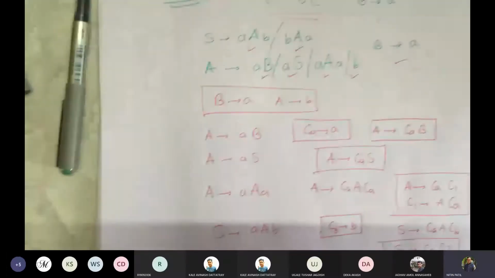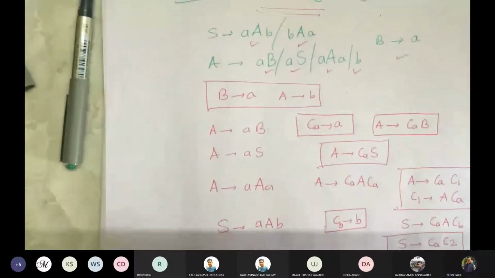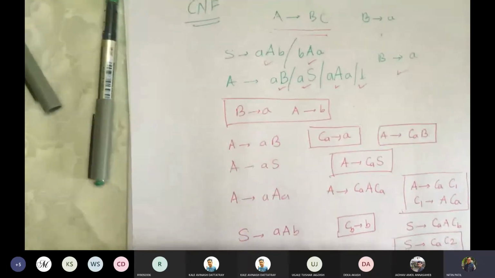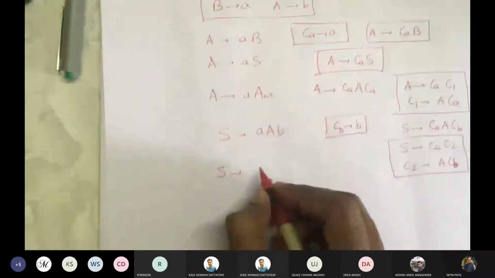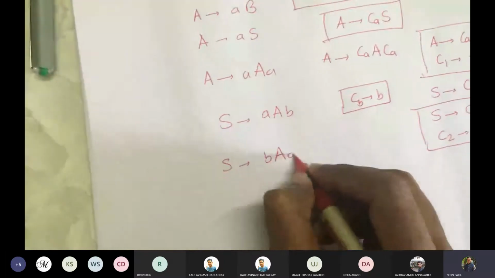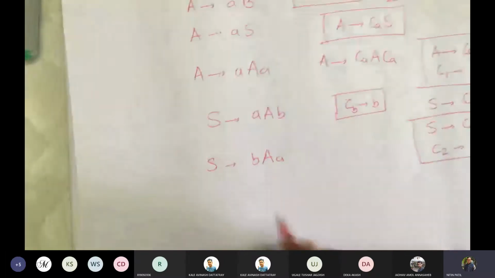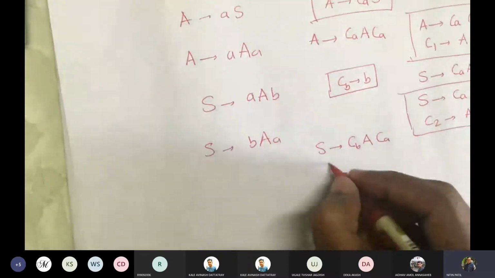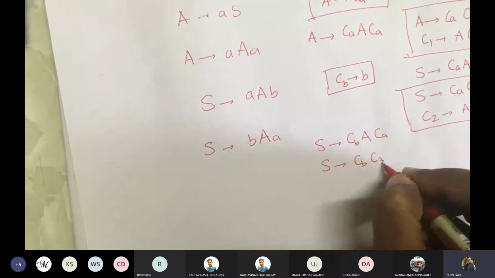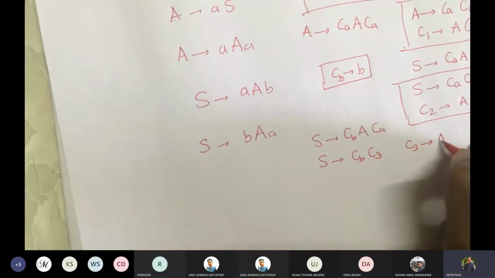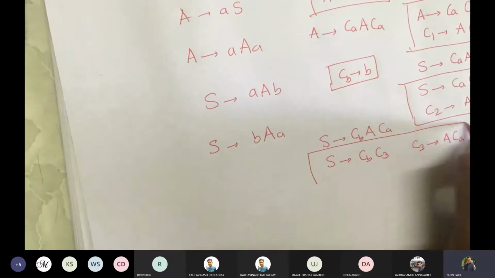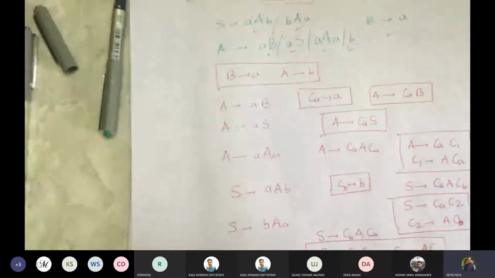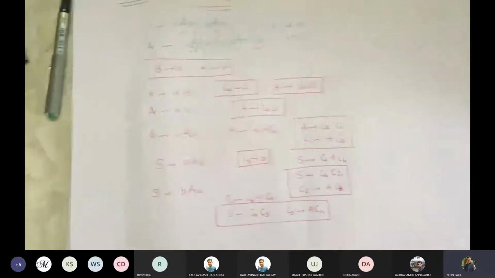And the remaining is this one: A Cb. So S gives Ca C2, and C2 gives A Cb. Then S gives bAa. We already introduced Ca and Cb for this, so we write this as Cb A Ca. We rewrite this as Cb C3 and C3 gives A Ca. So this also is in the required form. Each production we were given, we converted into the required form. So this is what CNF is.